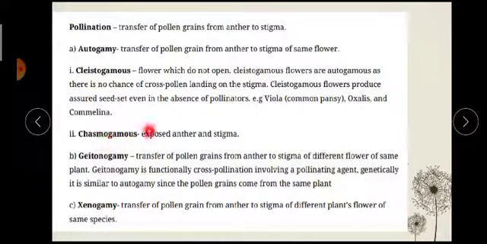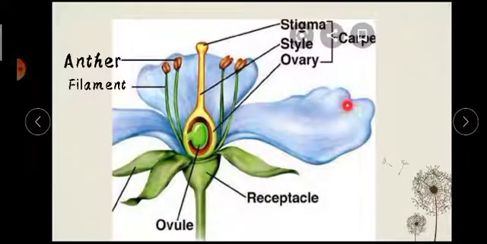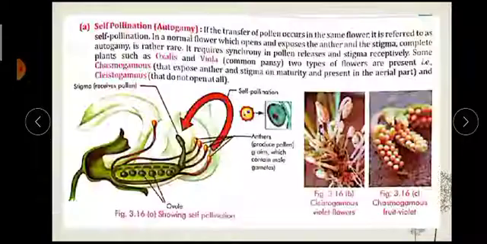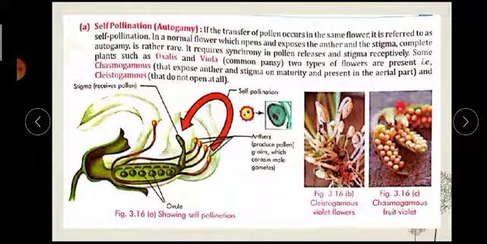Okay, the next type is the chasmogamous flower. In a chasmogamous flower, what happens? The anther and stigma are exposed. Exposed means it is open like this. Okay, but still what is going to happen? The pollen grains will come from the anther of the same flower and fall on the stigma of the same flower. It is open, but these flowers are called chasmogamous flowers. See here, this is a chasmogamous flower, okay? Here these are the anthers and this is your stigma. From here pollen grains will come to the stigma, and here also self-pollination or autogamy will occur.